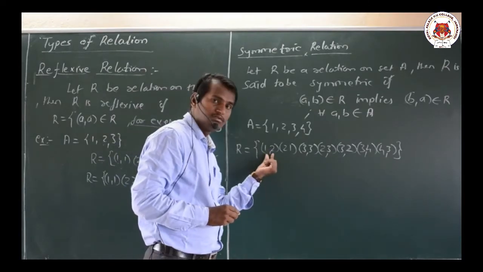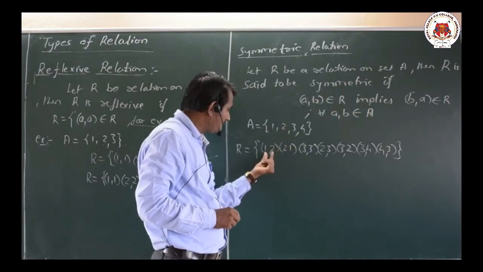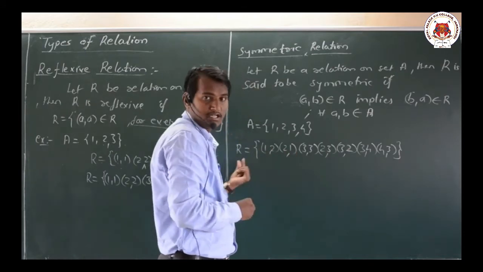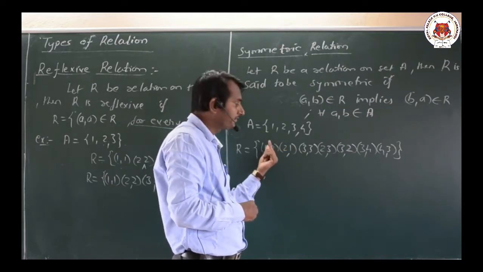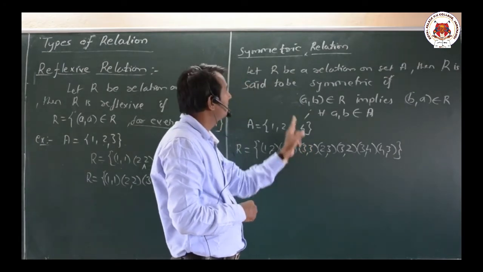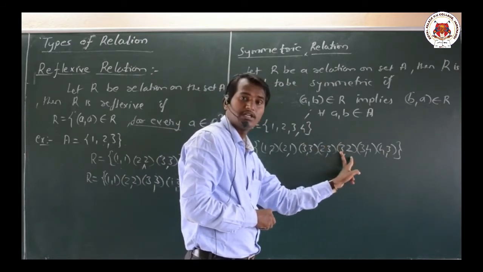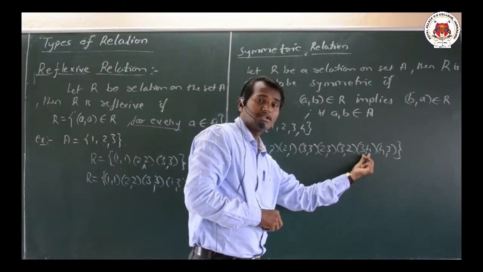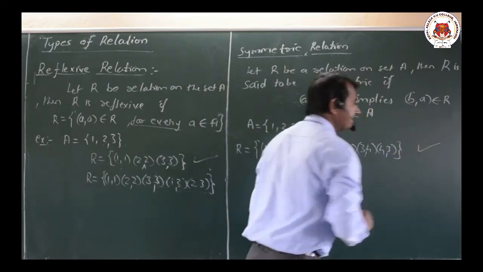We have (1,2). If we have (a, b) belongs to R, we should have (b, a) also belongs to R. If we have (1,2), then we should have (2,1). Now check whether (2,1) is there. It is also in R. Next, we have (2,1); is (1,2) there or not? (1,2) is also there. Then (3,3): its reverse is again (3,3), therefore it is symmetric. Then we have (2,3); we see whether we have (3,2) or not, it is also there. Then if we have (3,4), we have to check whether (4,3) is there or not, it is also there. Then we say that it is symmetric.